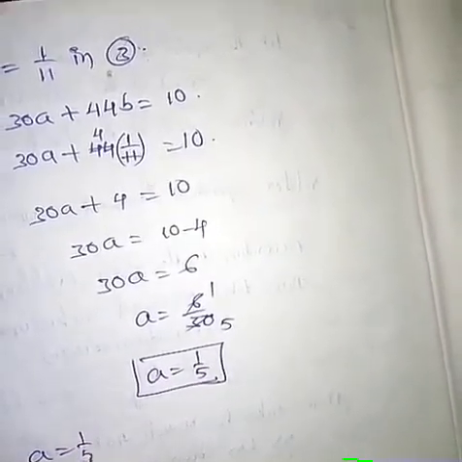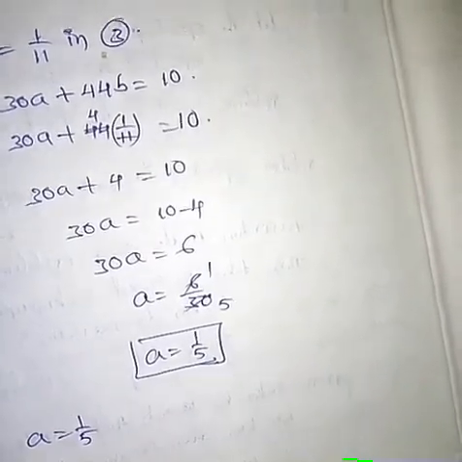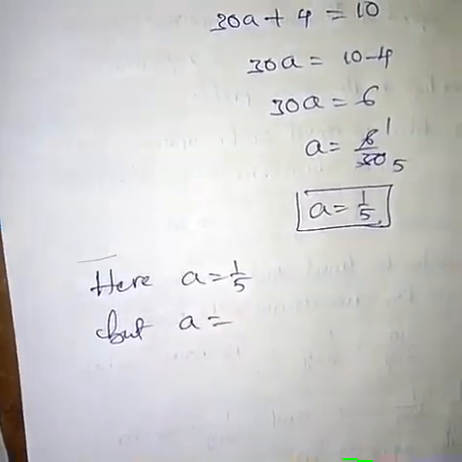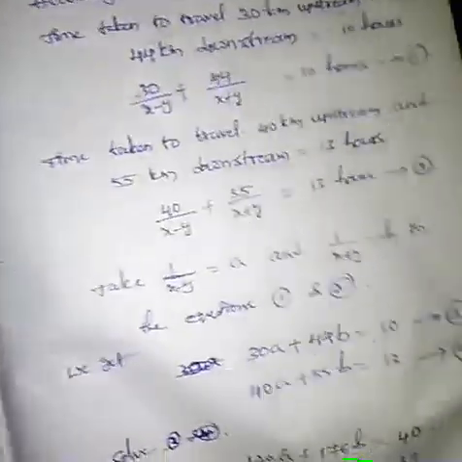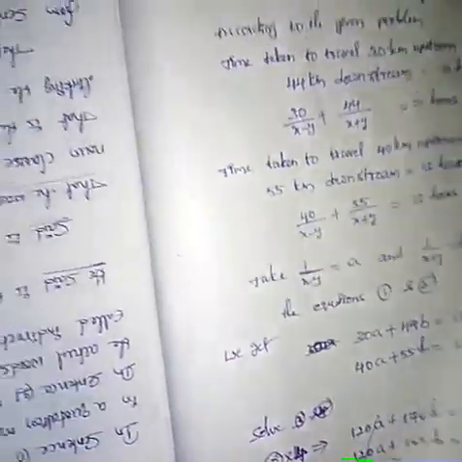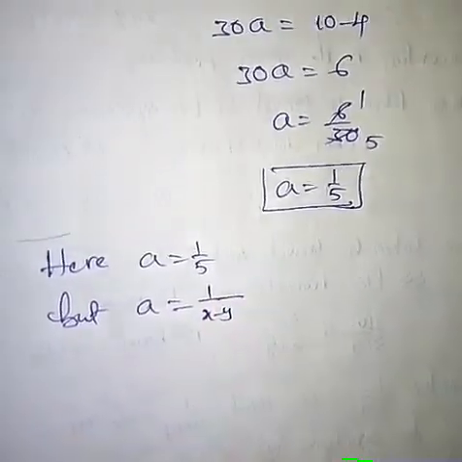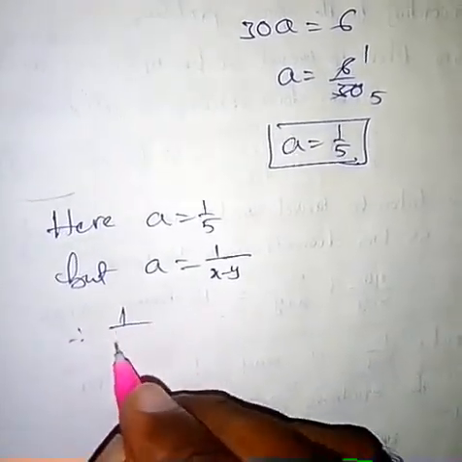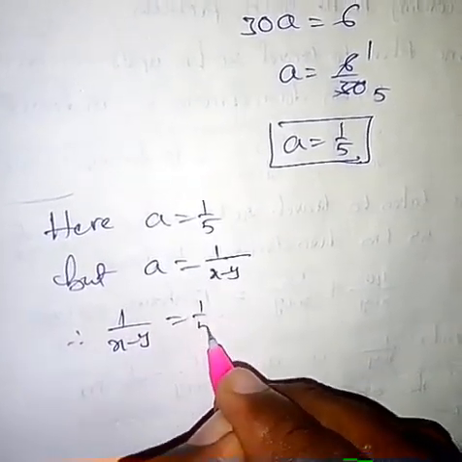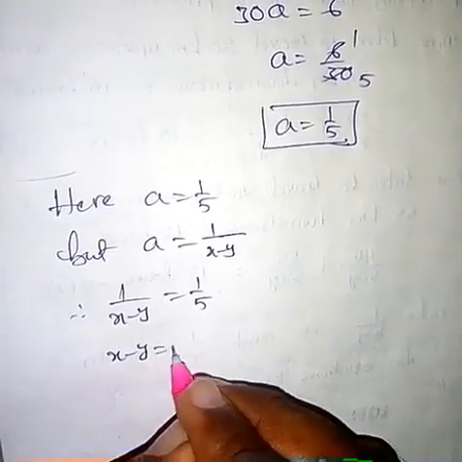Here a equal to 1 by 5. But actually, what is a? a equals 1 by x minus y. Therefore 1 by x minus y equal to 1 by 5. Therefore x minus y equal to 5. And name this equation as equation 5.